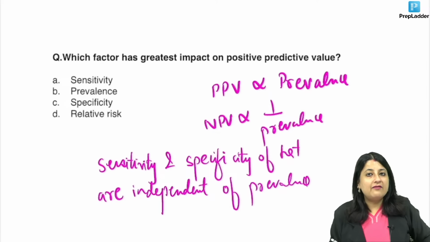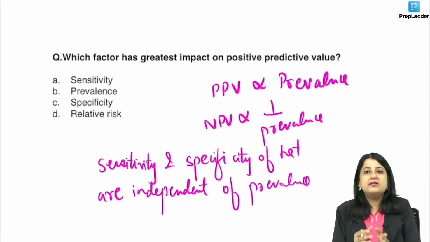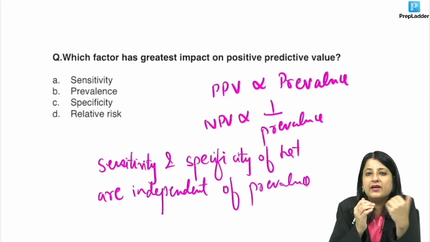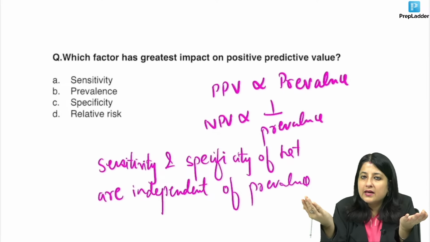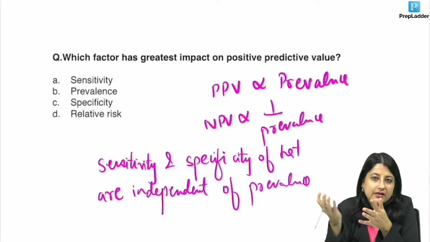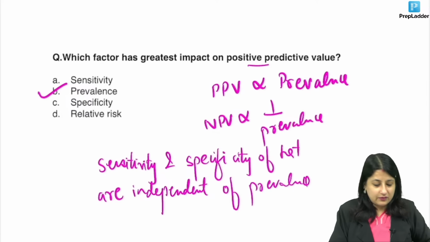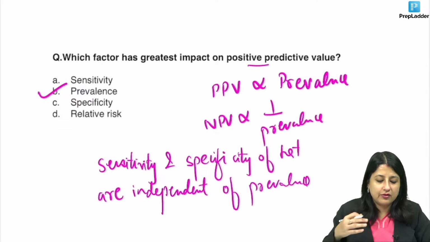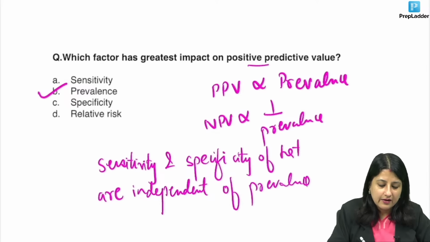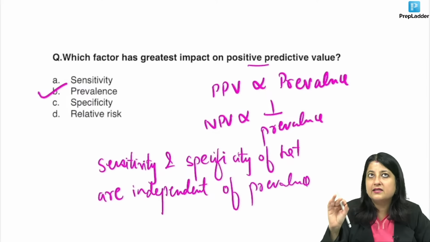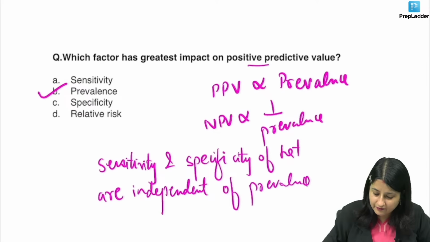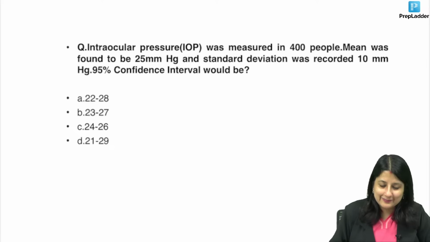Remember, whatever the prevalence is, suppose some community has a prevalence of 90% diabetes, the other one has a prevalence of 50% diabetes. If I am using RBS, its sensitivity and specificity is going to remain the same. They don't depend on prevalence. But the greatest impact on PPV over here is prevalence. So remember this equation. They can give you a conceptual question also here where you will have to just apply this equation. PPV is directly proportional to prevalence, NPV is indirectly.